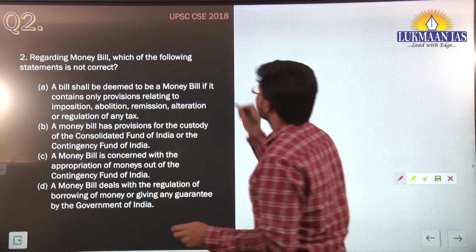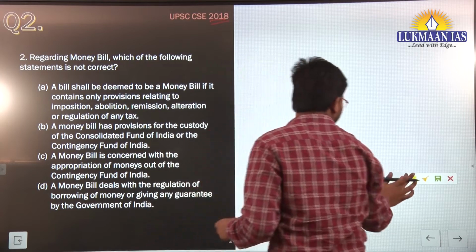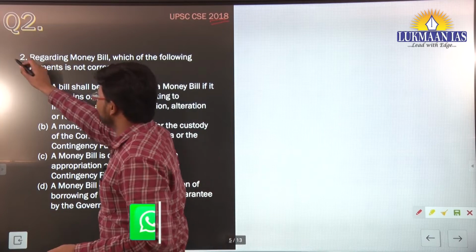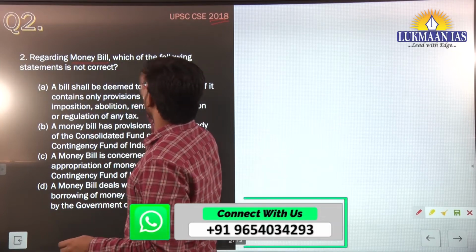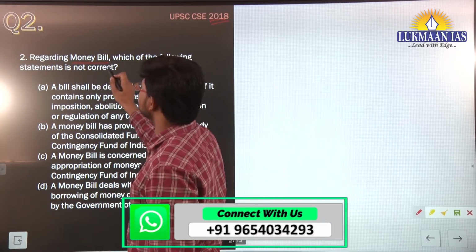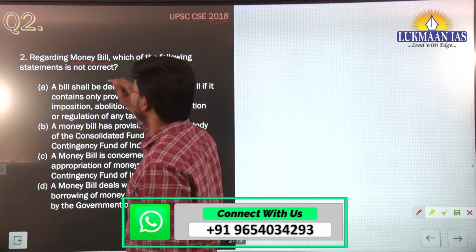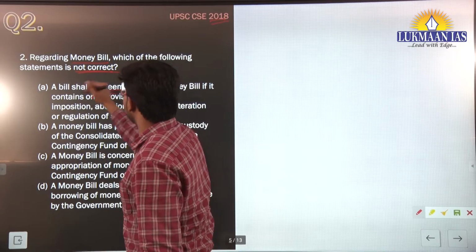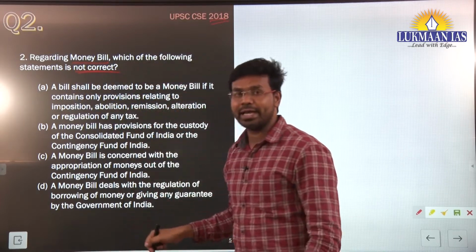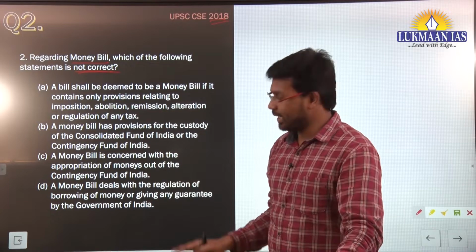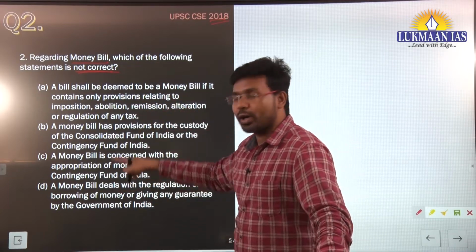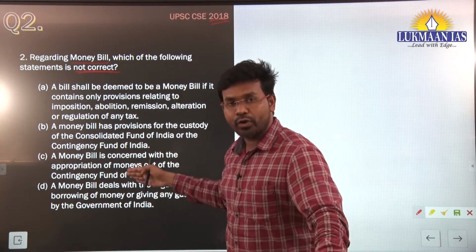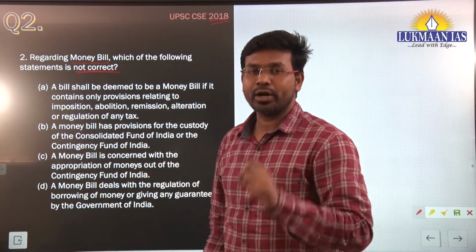This question was asked by UPSC in the year 2018. Let us read this question. It says, regarding money bill, which of the following statements is not correct? Here they are not asking for the correct option. Here we have to identify an option that is incorrect. It means 3 of these options will be correct, 1 of these options is incorrect. So they have given 4 options, 3 options are correct, 1 option is incorrect.